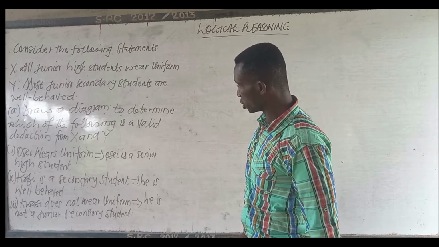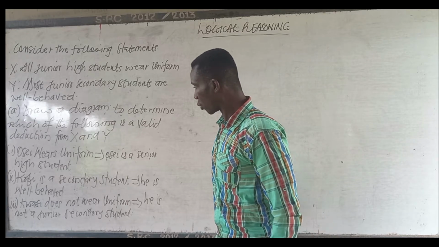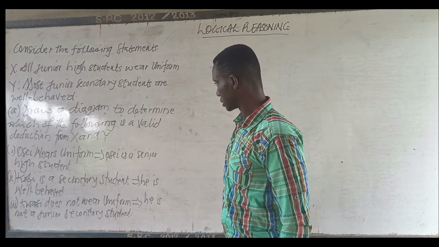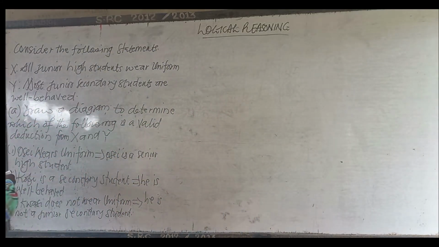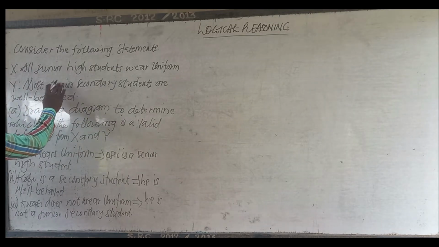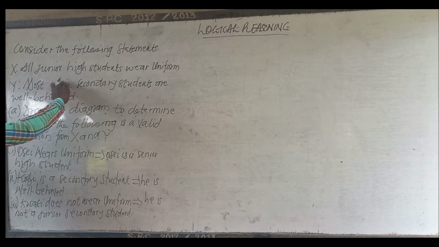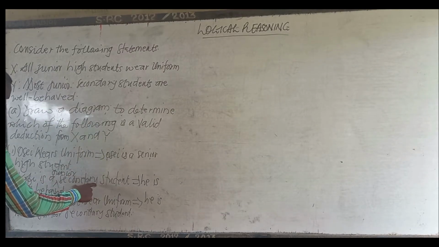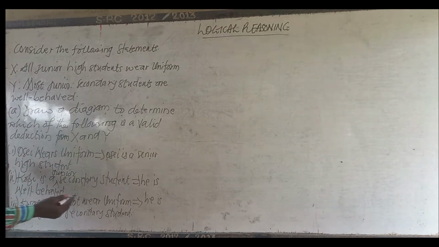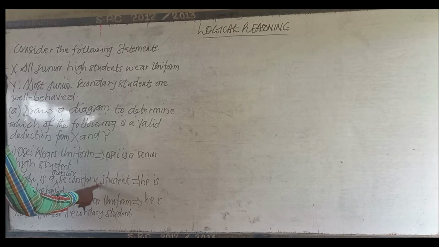First, Osei wears uniform implies Osei is a senior high student. Second, Kofi is a junior secondary student, implies he is well behaved.